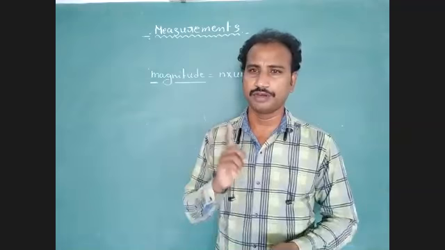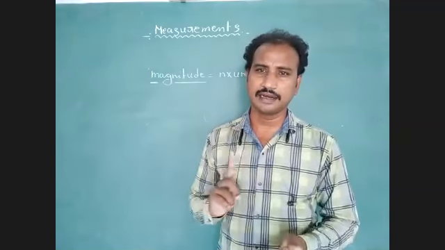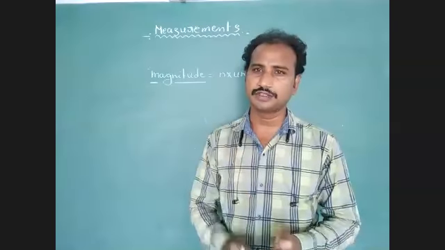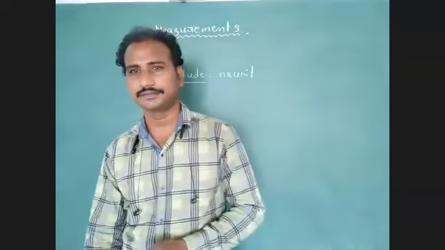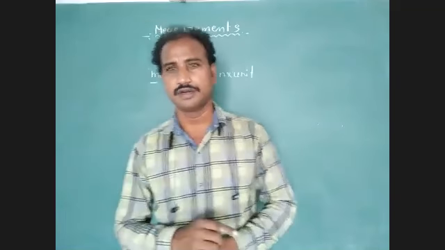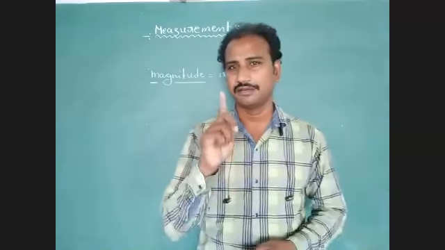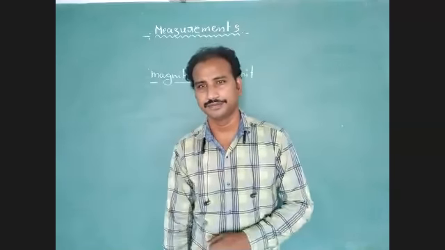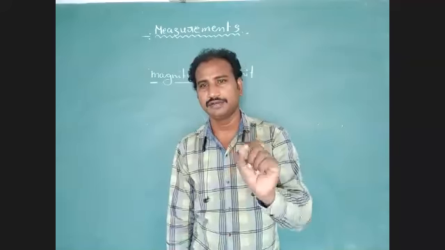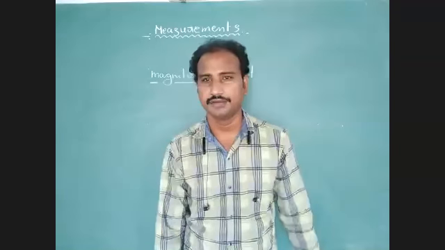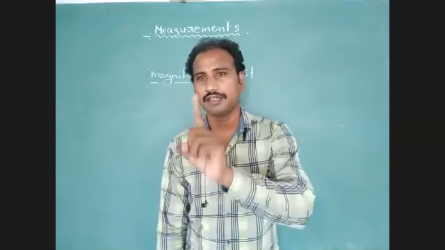Okay, so we know one standard value can calculate a suitable physical quantity. We cannot calculate every physical quantity with the help of one standard value, so that standard value is related to that physical quantity. Have you identified this point?